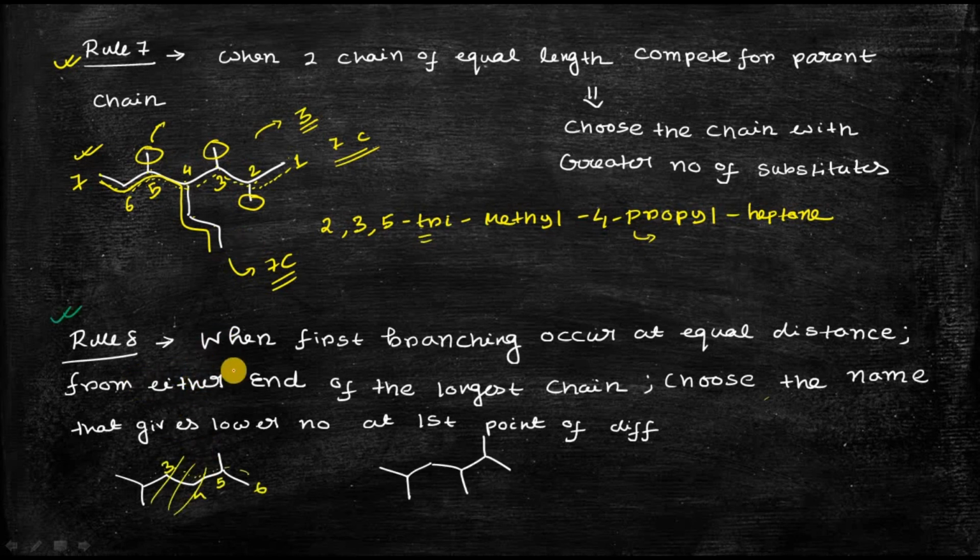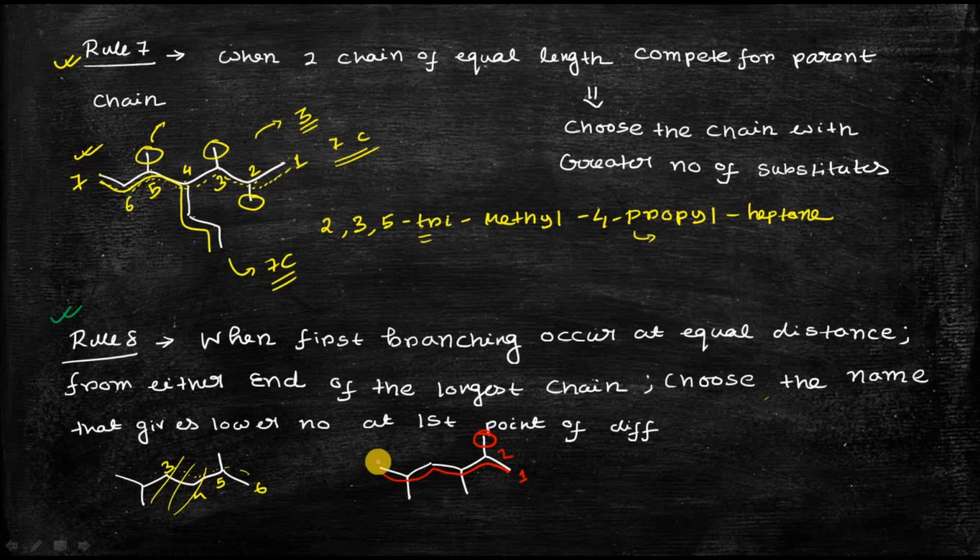According to rule number 8, when the first branching occurs at equal distance, you can see that this is your parent chain. Now this is the first branching that occurred at this distance. If you do the numbering this way, 1 2, the first branching occurs at number 2.